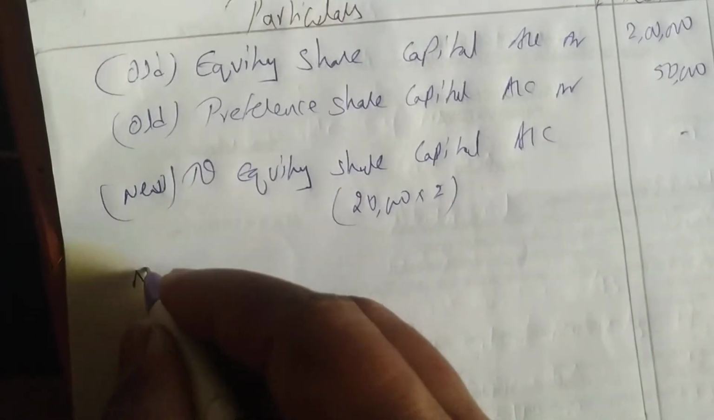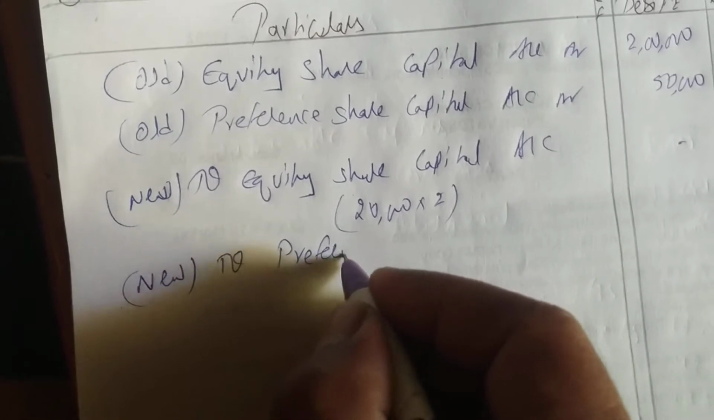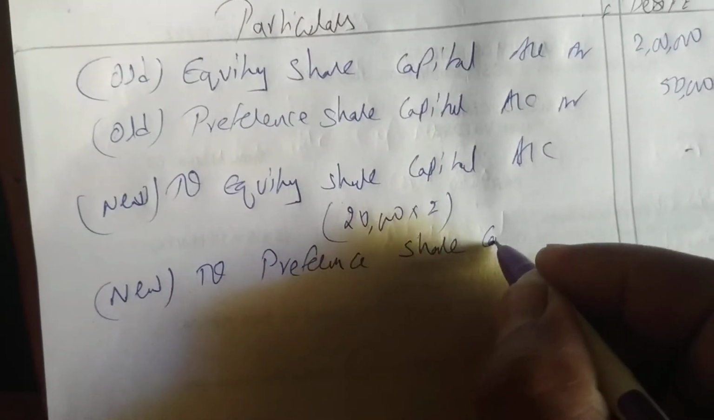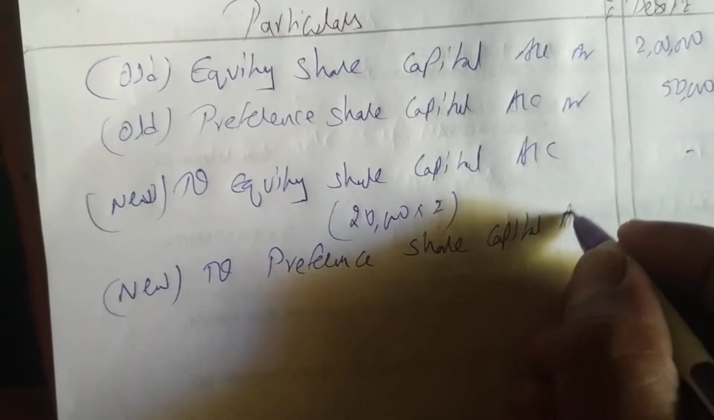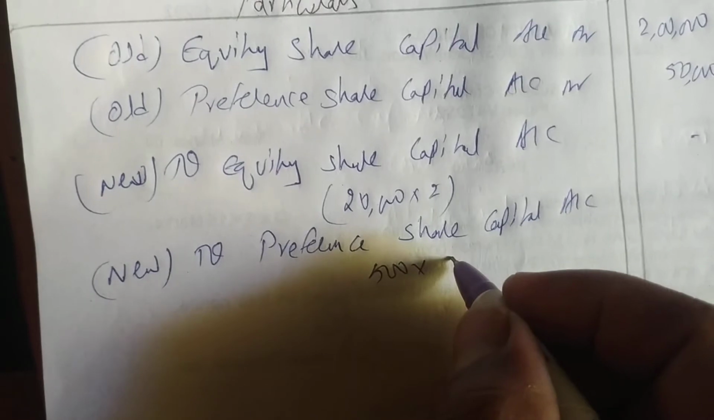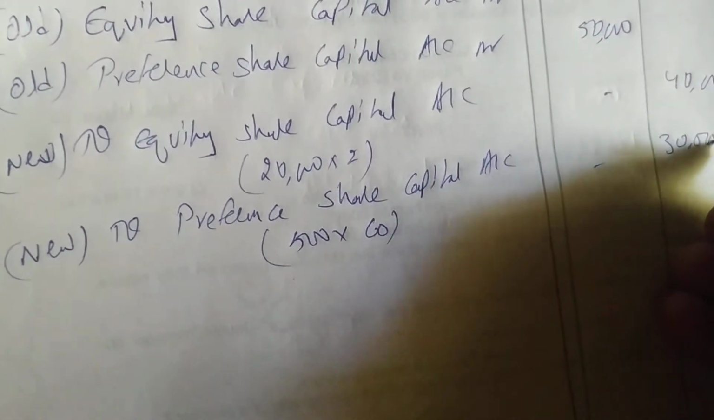Next, new preference share capital account. How much number of shares? 500. Into how much is he asking to make it? You have to make it to rupees 60. Okay. So we are writing 30,000. Now we have to do capital reduction now.